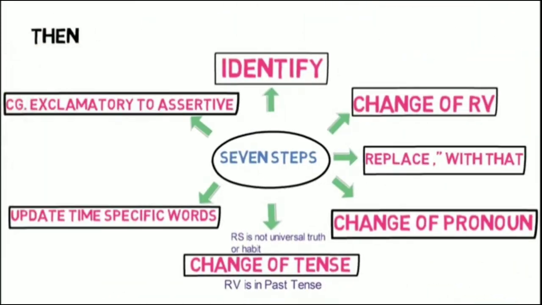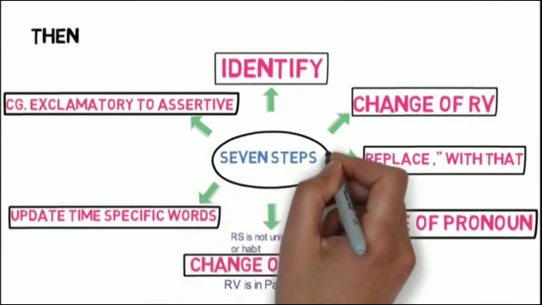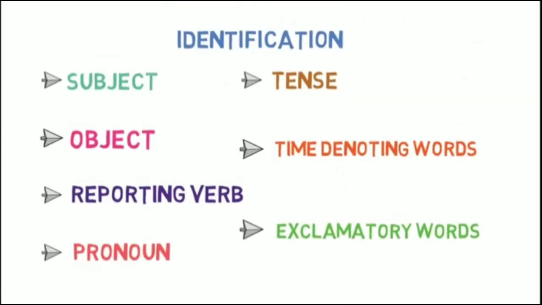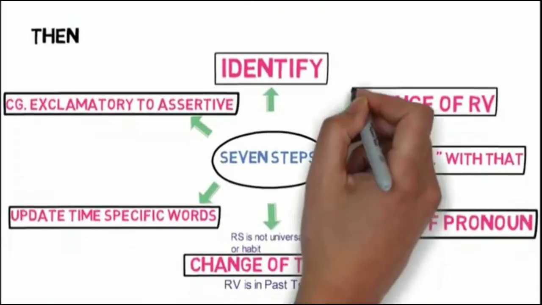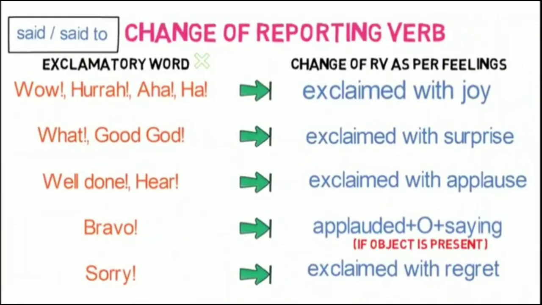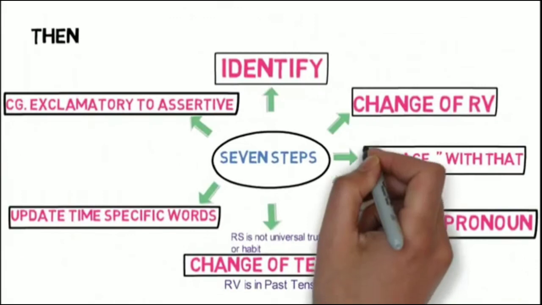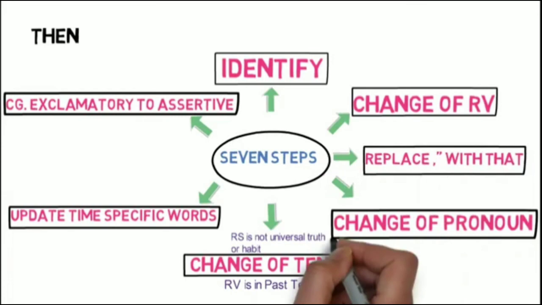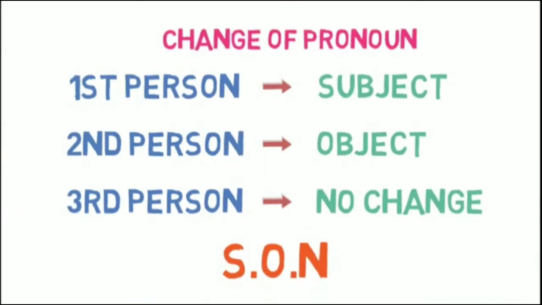Then we learned the 7-step formula to convert a direct speech to indirect speech where the reported speech is in exclamatory form. Step 1 is to identify. We need to identify the subject, object, reporting verb, pronoun, tense, time denoting word and exclamatory word, if any. Step 2, change of reporting verb. The reporting verb will change as per this workflow. Step 3, replacement of a comma and inverted comma with conjunction that. Step 4, change of pronoun. The pronoun will change as per this workflow.